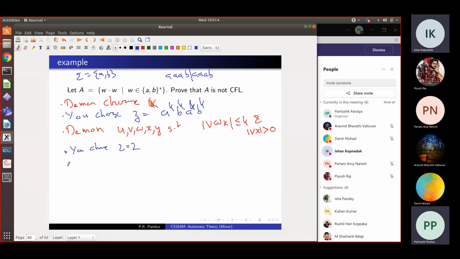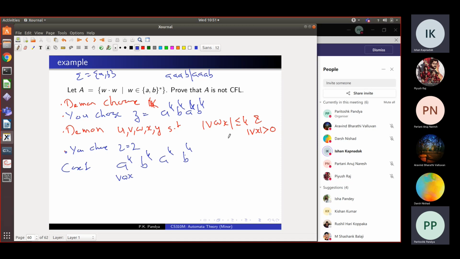Yeah. So the first case will be that VWX only spans the first A raised to K. I will write this string here: A raised to K, B raised to K, A raised to K, B raised to K. Your case one is that VWX is here, in the A raised to K part. If you pump up, the number of A's in the first part will increase, and then the two halves will not be equal.